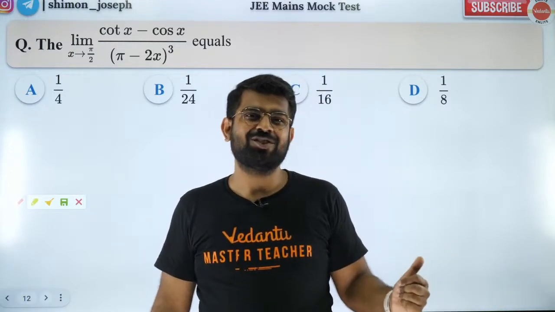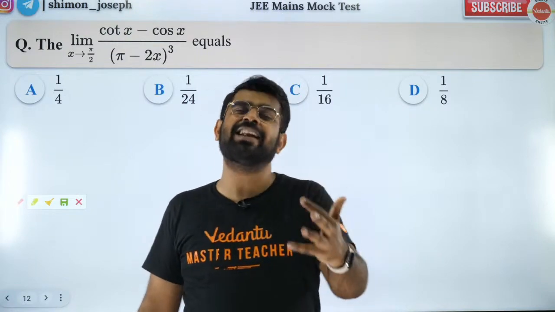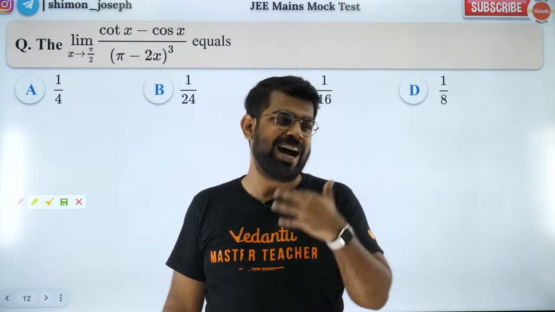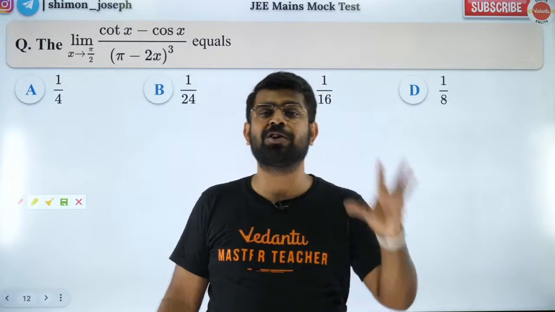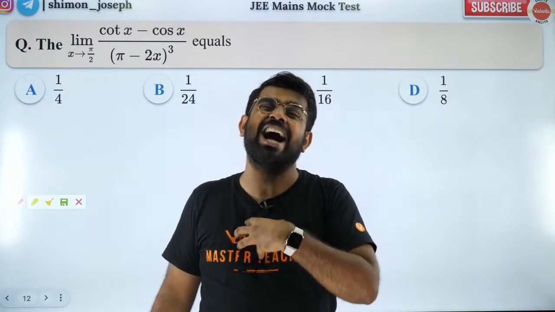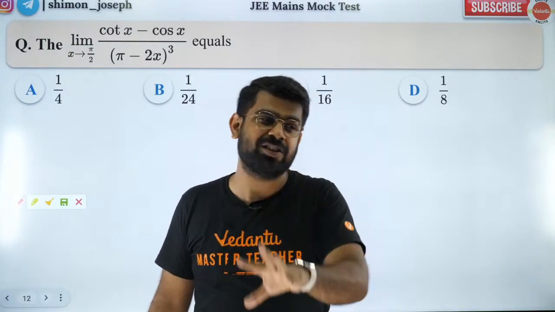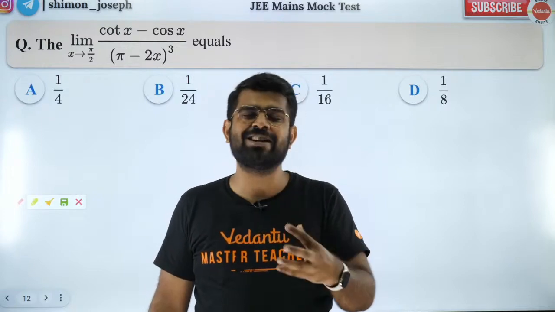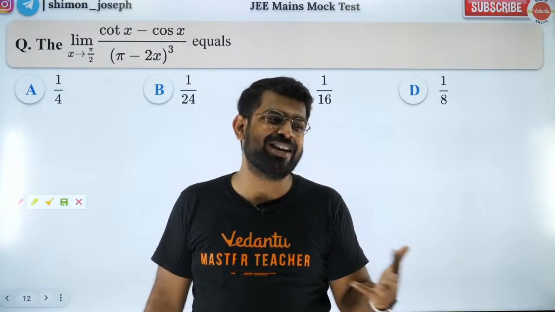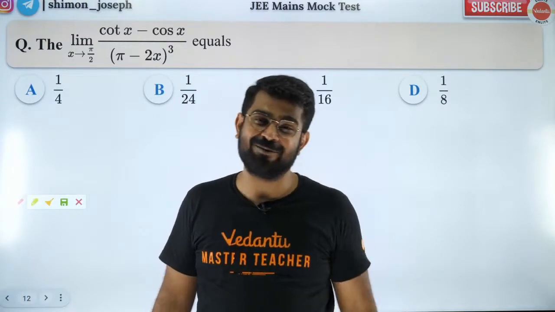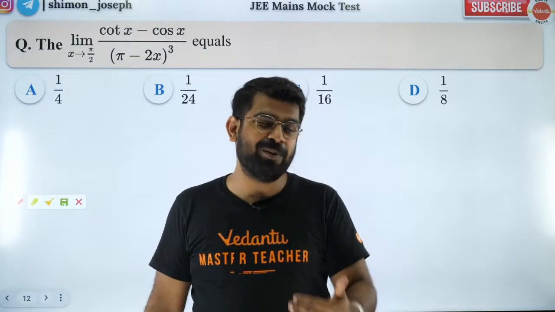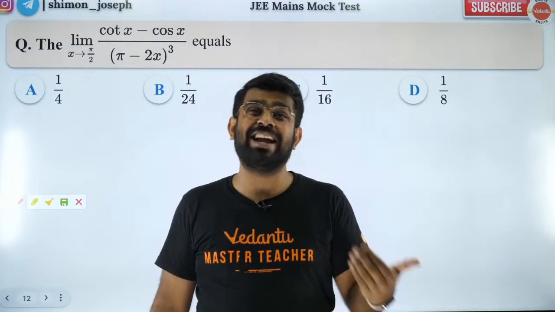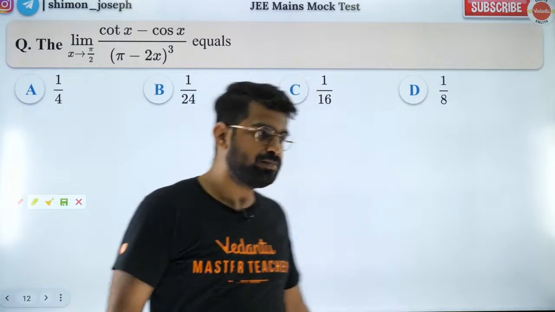Got it? Then maybe in the second attempt push yourself to achieve 170, 180, because that is what I would say is an ideal target for all my children. Only then you will get good colleges, good branches that you want, and you will have a great life. If you get slightly below, then I would suggest you take the second attempt very seriously.